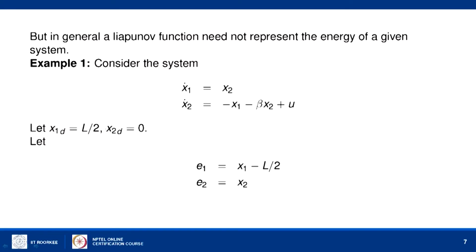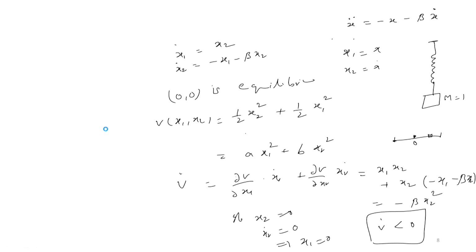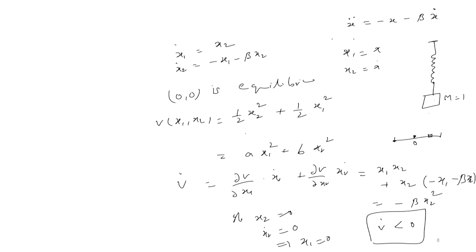For example, in this spring mass system, if there is no extra force other than gravity, it will stop at a particular equilibrium point, and then if you pull it down and leave it, it will oscillate and then again stop at the equilibrium point only. But now if you are giving an extra force on the system, we can also say that the system should stop at this point.